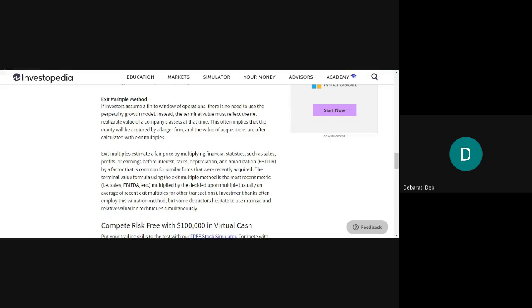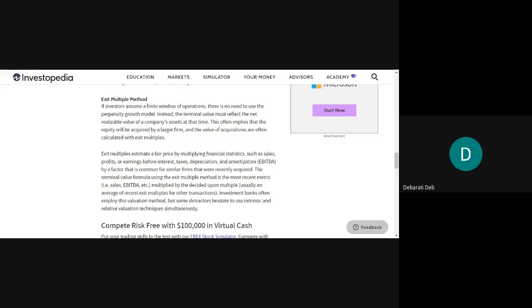Intrinsic valuation means applying facts: sales, profit figures, EBITDA figures. This is a fact, this is intrinsic. But relative valuation techniques mean you have to relate this kind of acquisition with some other acquisition which has happened in the past. So that is a very difficult technique. I would also personally hesitate to use this technique, because it is very critical and very complex.